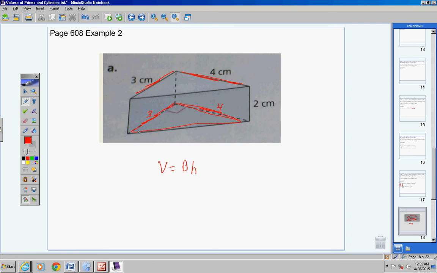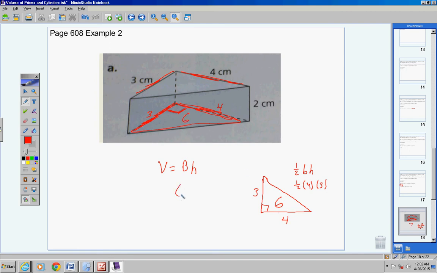And look, guys, listen. This side here of your triangle forms a right angle with this side here. So if I were to draw this triangle off to the side, it would look something like this. Right angle. One side has a length of 3. And one side has a length of 4. Do you see it? And so to find the area of this base, it's 1/2 times the base times the height. So 1/2 times 4 times 3. That gives you 6. So 6 is the area of this triangle.